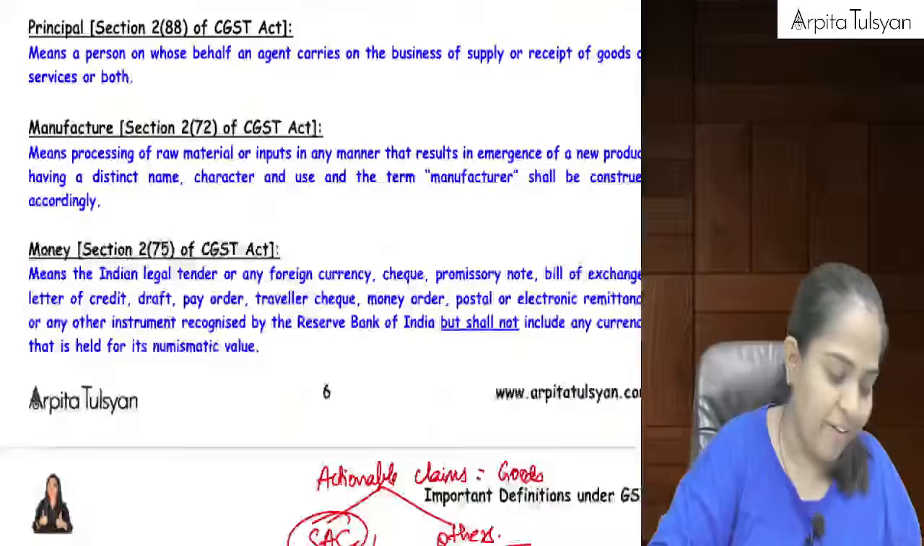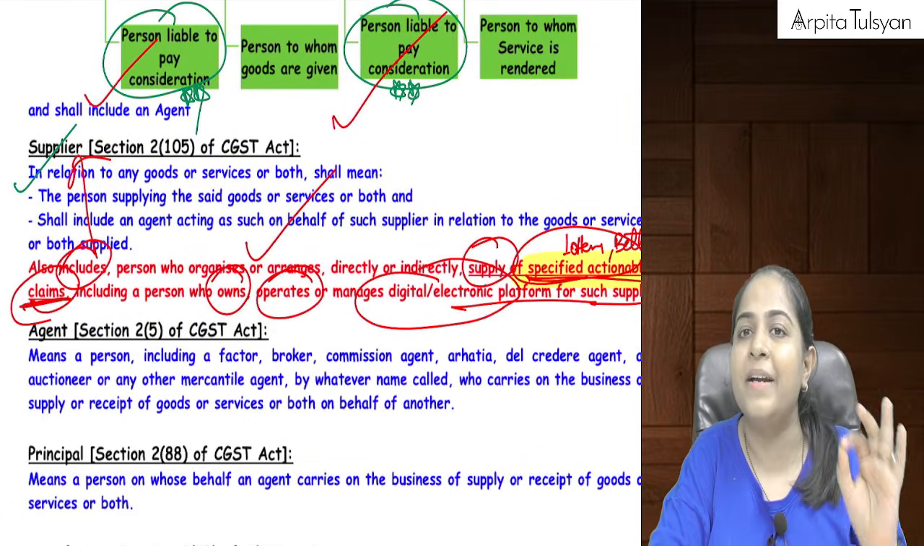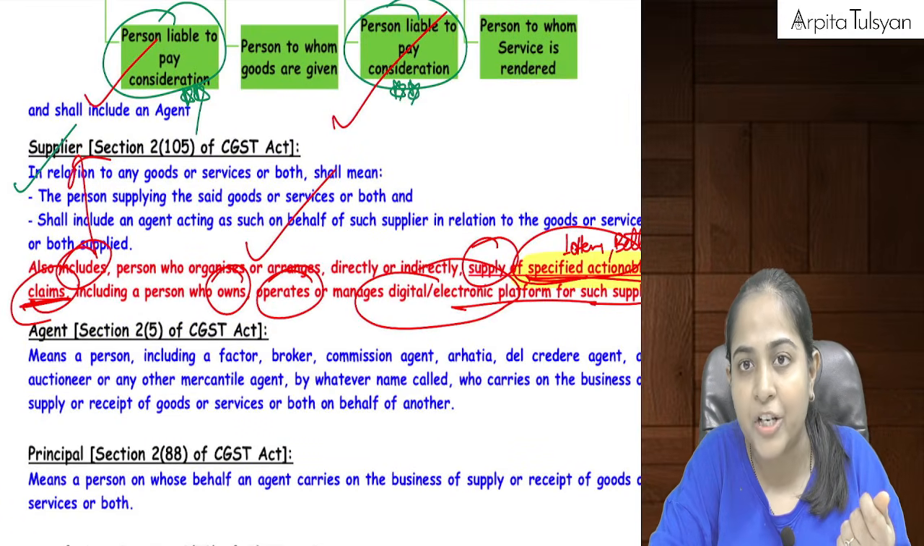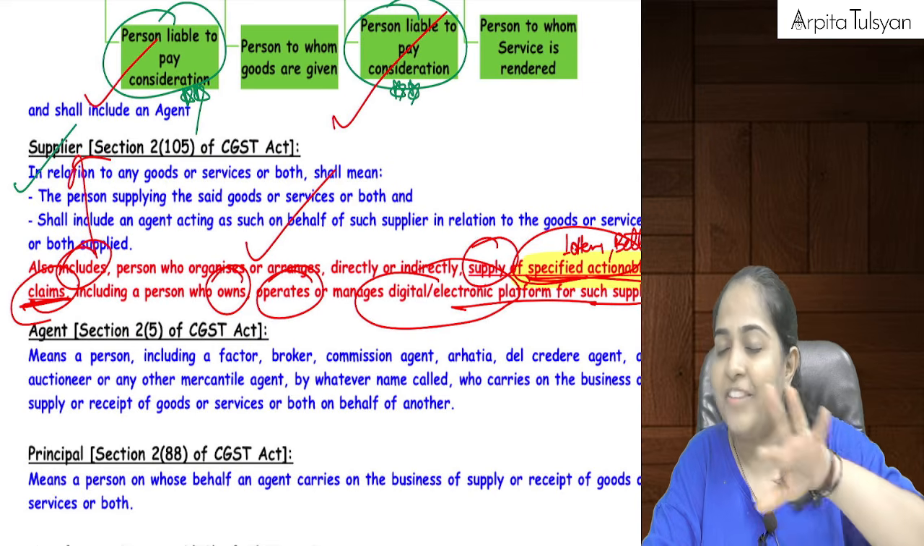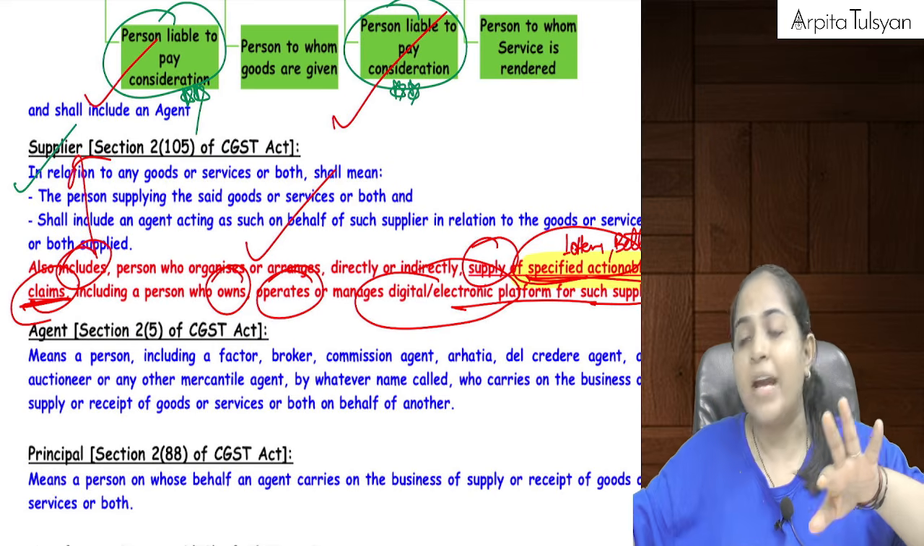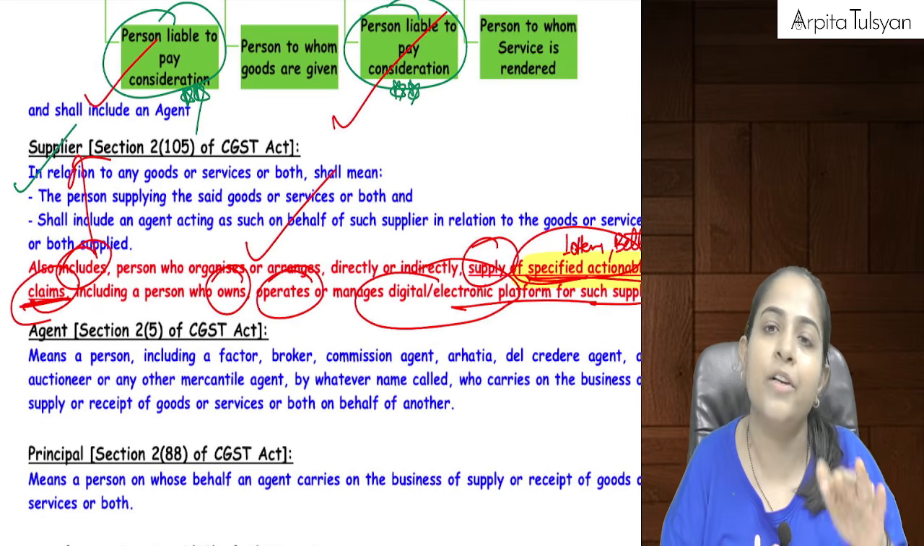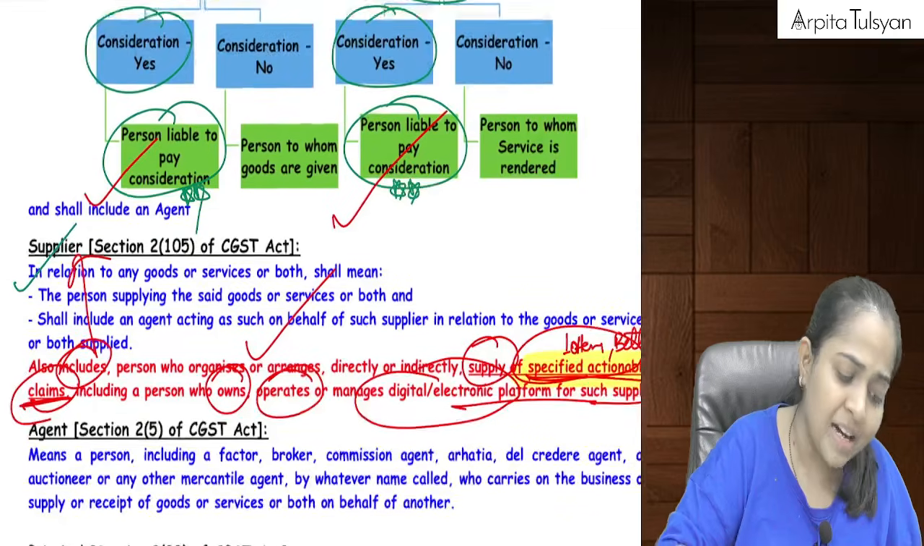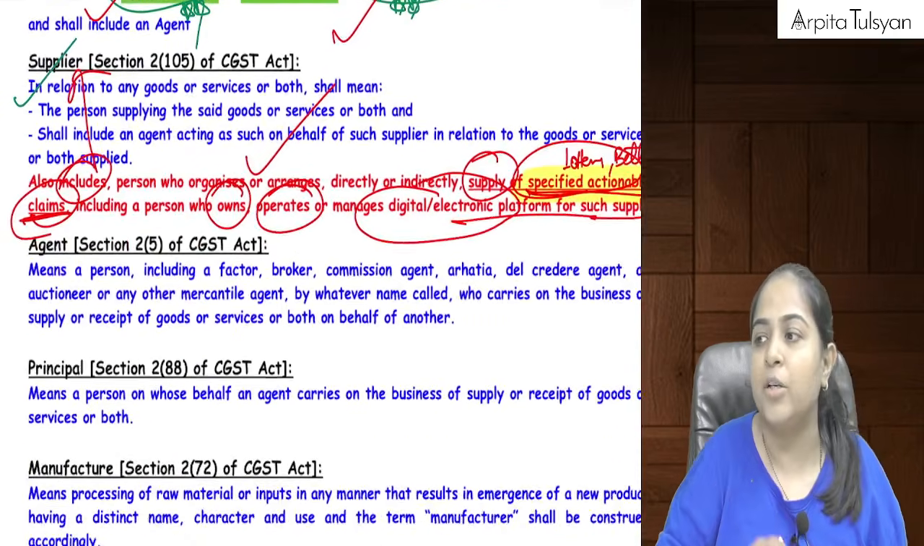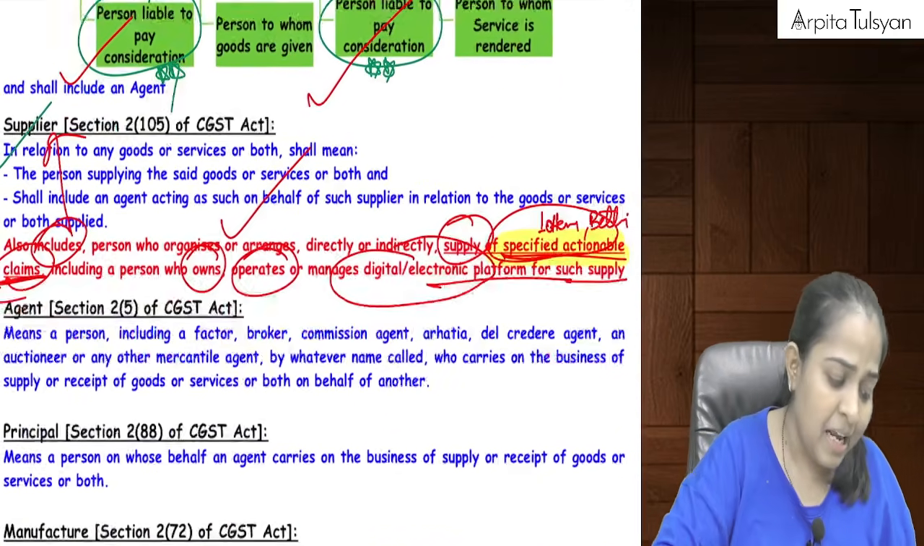So this we have already done. So supplier is done. Recipient is the one who is liable to pay the consideration. If there is no consideration involved, then the person who has actually received those goods or services will be considered as the recipient. So this was the meaning of the terms supplier and recipient.